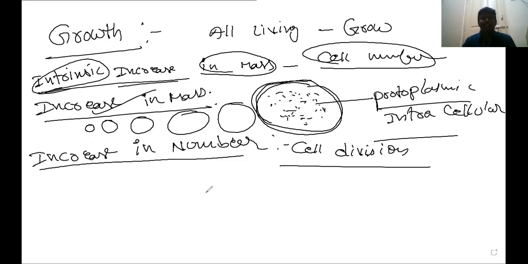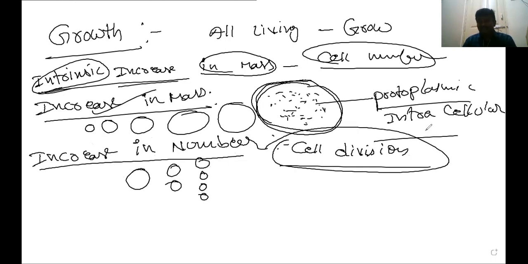Cell division means one cell undergoes mitotic division and gives two cells, these two give four cells, and in this way a group of cells is formed. As a result of cell division, the cells differentiate, and after differentiation growth of those particular organs takes place. In such a way, increase in number takes place.